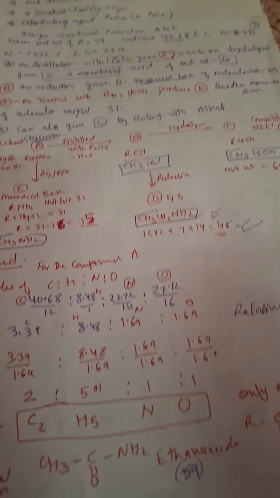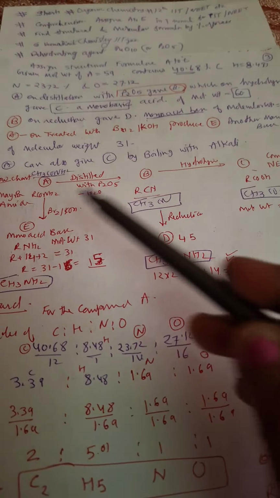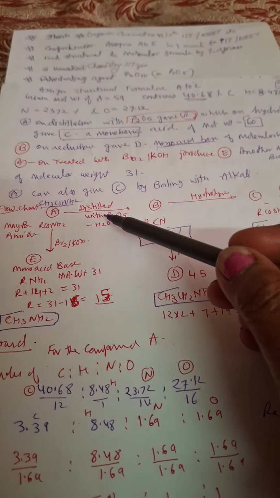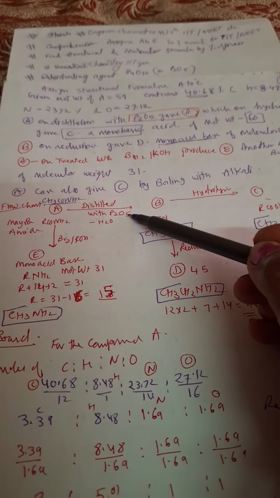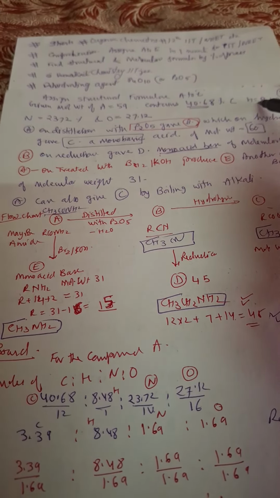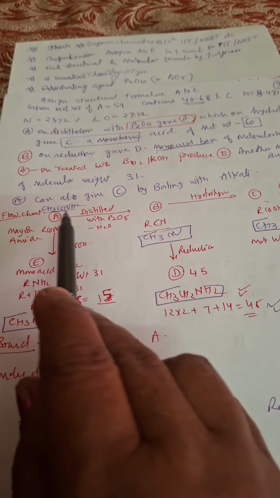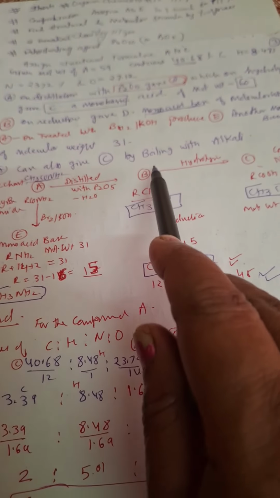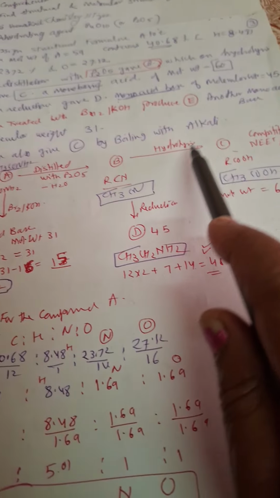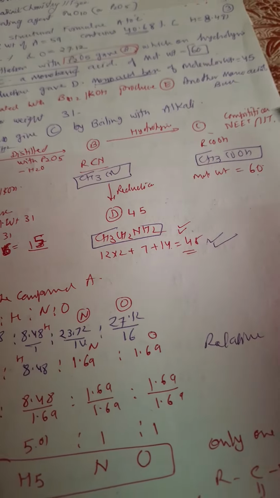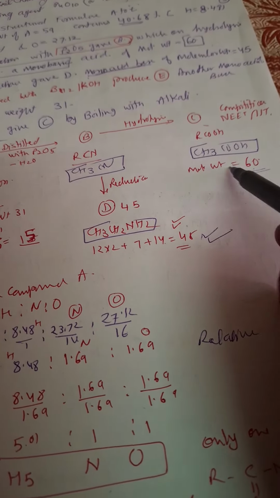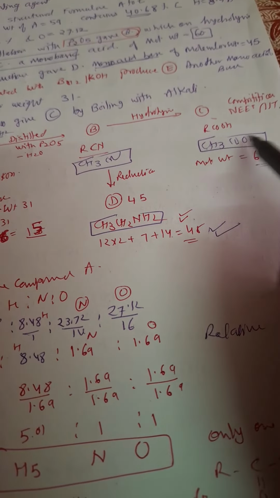So what you have to do for board and competitive exams, since I told you earlier that P2O5 is a dehydrating agent, and here they have given nitrogen also, so the others are out, only this will be amide. So amide when reacted with P2O5 gives you RCN. RCN on hydrolysis gives you carboxylic acid, and the molecular weight is given as 60.